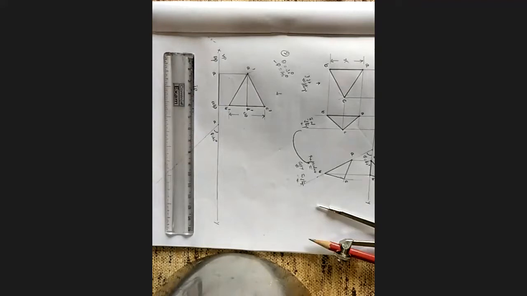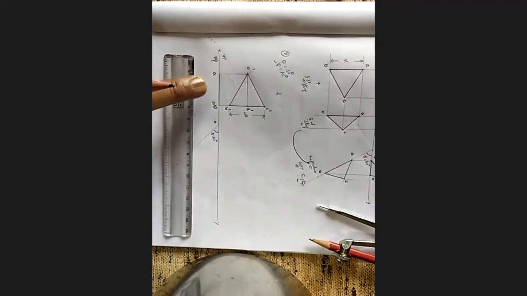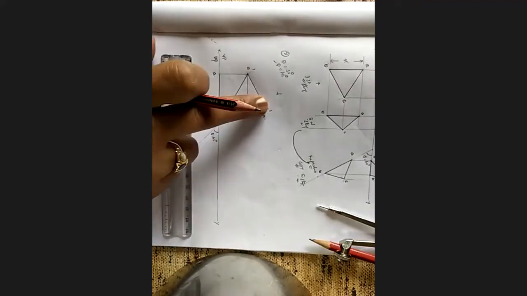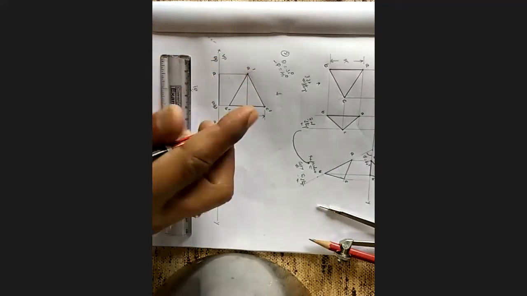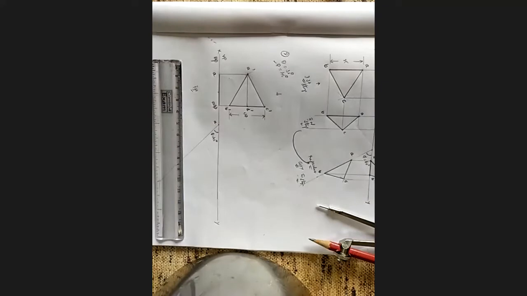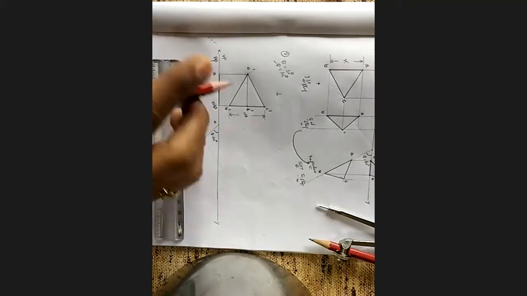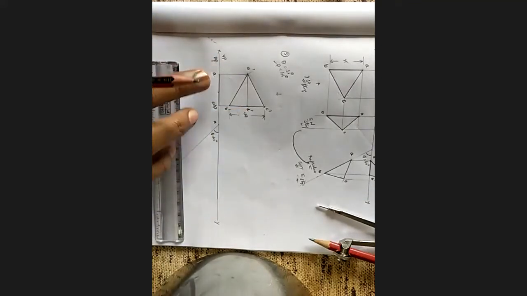D dash value is similar to AC value, all lying in one line. So what is the relation between this line and this line? Parallel. These two are parallel, and whatever the distance of A dash, D dash, same.